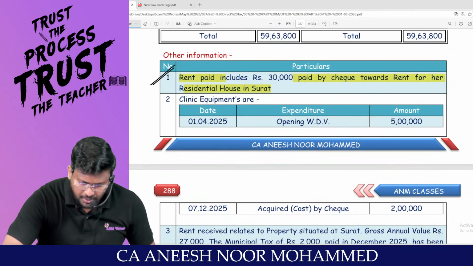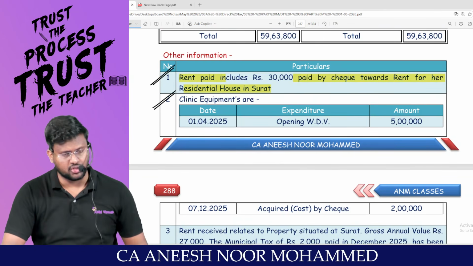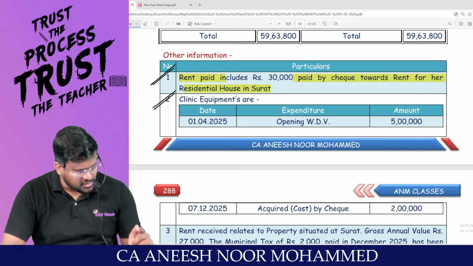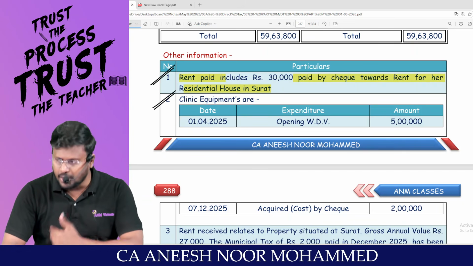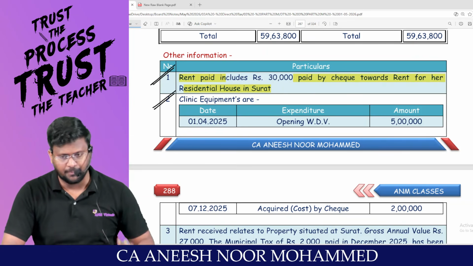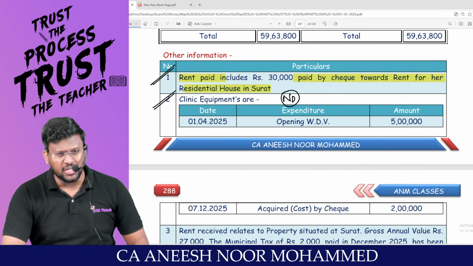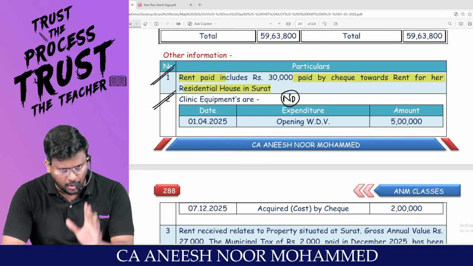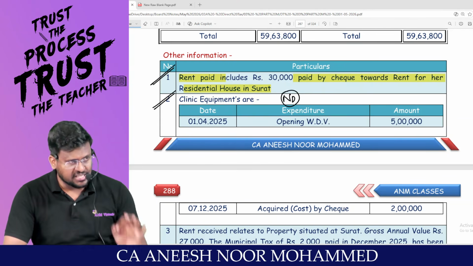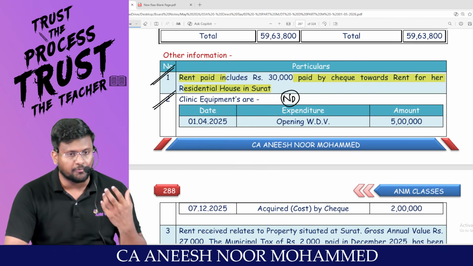Clinic equipments. My dear lovable students, clinic equipments are capital expenditure. For clinic equipments, you are not entitled to debit the P&L account. But for clinic equipments, you are entitled to claim depreciation. That too normal depreciation, no additional depreciation. Because additional depreciation will be available only under the optional tax regime, that too if an assessee is engaged in the production or manufacture of any article or thing, or generation or distribution of power. Am I right, sir?